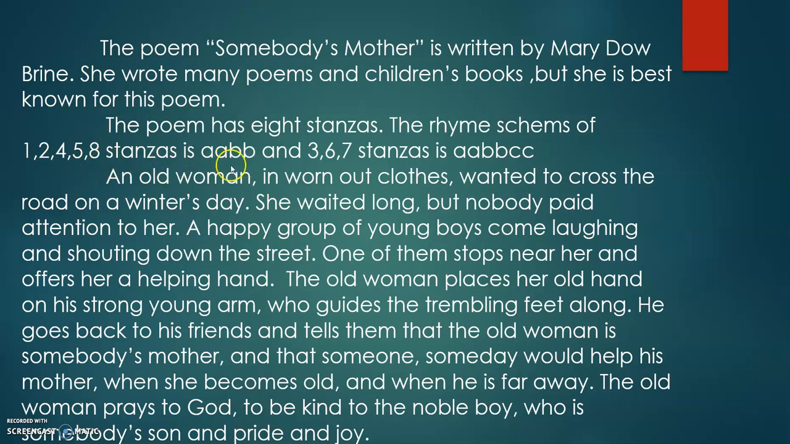A, A, B, B. You know how you see the rhyme scheme, no? You see the last words and see whether they are rhyming words, right? So you have the 1st, 2nd, 4th, 5th and 8th stanza. The rhyme scheme is A, A, B, B. And the 3rd, 6th and 7th stanza, what is the rhyme scheme? A, A, B, B, C, C.